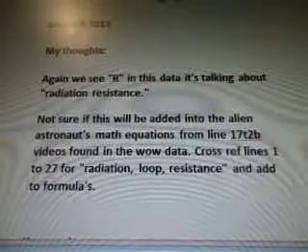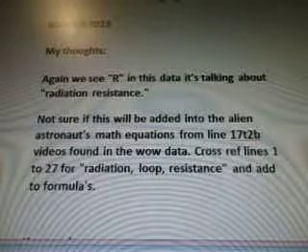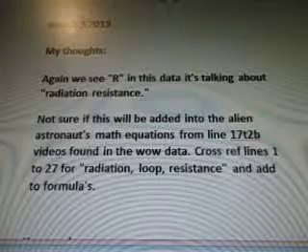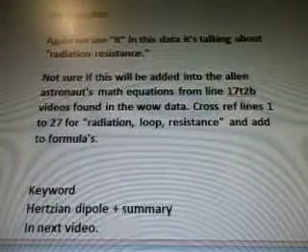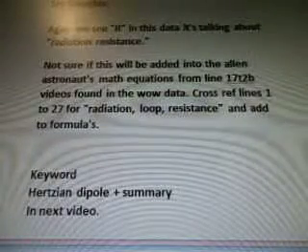Not sure if this will be added into the alien astronauts math equations from line 17T2b. Videos found in the WOW data. I'm going to cross-reference lines 1 to 27 for radiation loop resistance and add to the formulas. Keyword Hertzian Dipole plus its summary will be in the next video, so it's a continuation of this video.